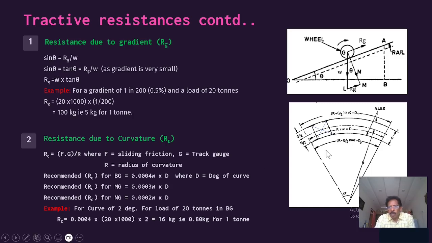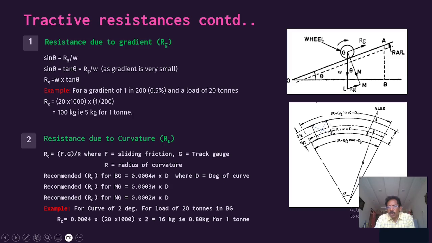And another thing, about the inner wheel and the outer wheel: because of the curvature, if you take 2 points, X and Y, the inner length of rail will be lesser than the outer rail. The outer rail length will be more. So the outer wheel has to cover a longer distance than the inner wheel.